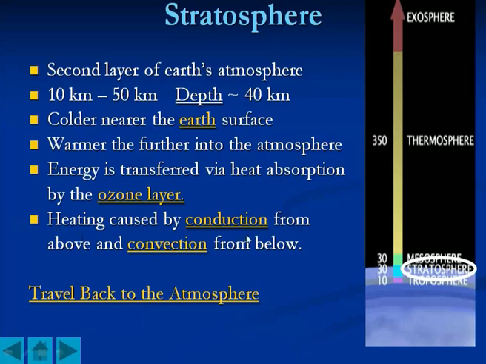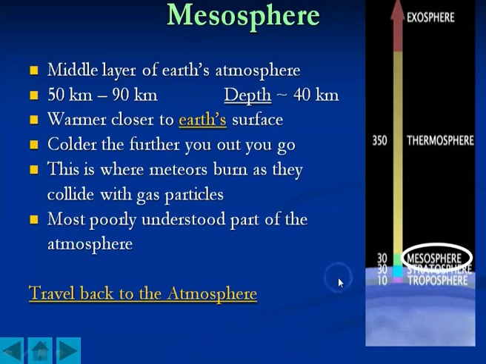Heating is caused by conduction from above and convection from below. All that heat from the sun's rays heats up the ozone layer, and through that the temperature of the stratosphere increases, so it is warmer at the outside level, whereas from the troposphere, through the convection of air zones, you will find it is colder.